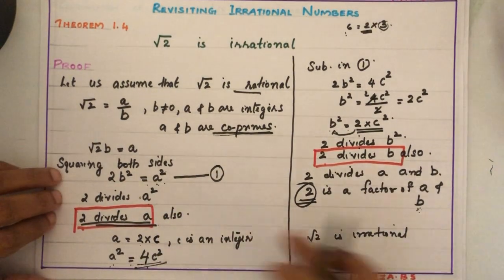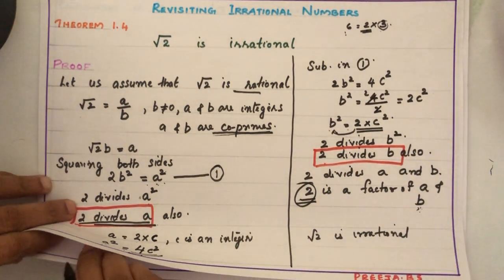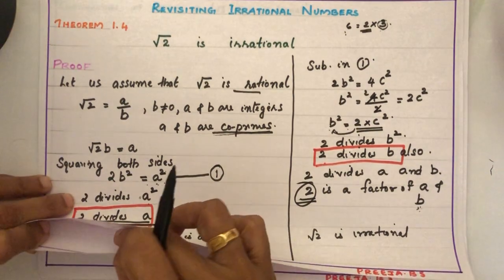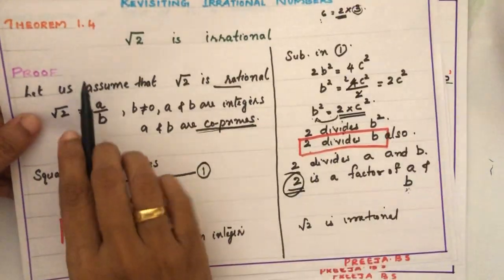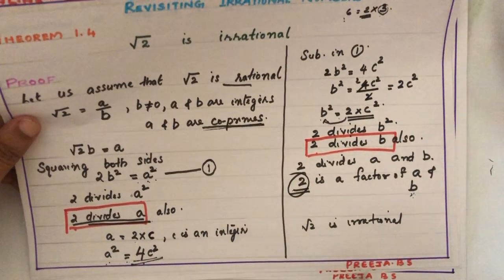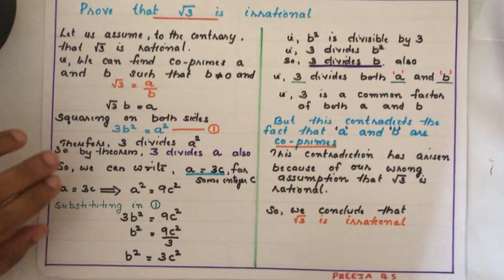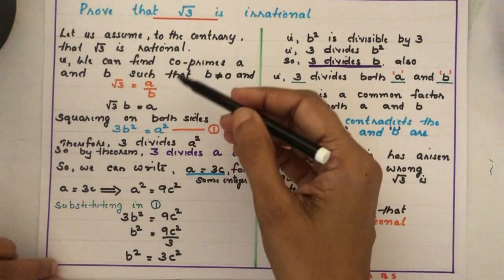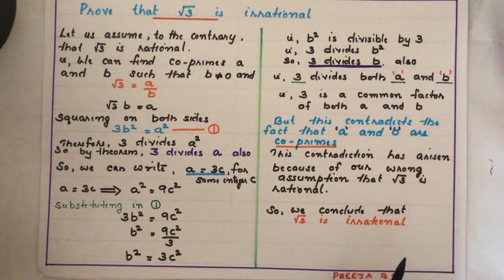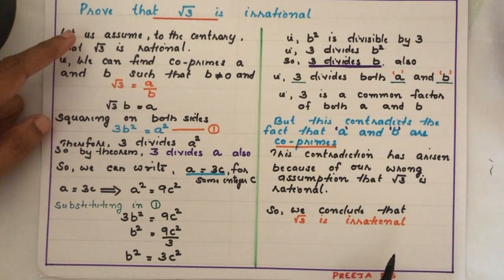Okay children. So how to write the steps of this proof? See, I considered another question. This is the theorem root 2 is irrational. Then to write the correct steps, I have taken another example. Prove that root 3 is irrational. So like this you have to write the steps for that theorem also. Root 2 is irrational. Okay children. So here we have to prove root 3 is irrational.